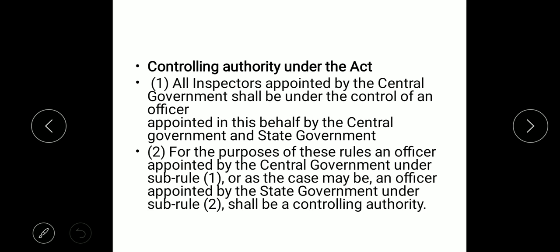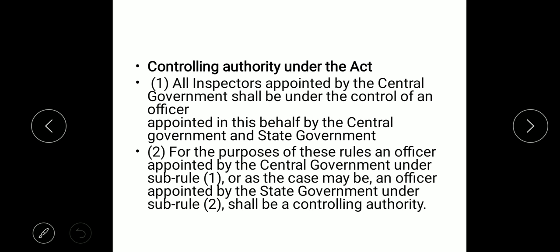Controlling authority. All inspectors appointed by the central government shall be in control of the officer appointed in this behalf by the central government or state government, because they are the officers who will be looking into the products of the drug related issues, and also the cosmetic related issues from time to time, within the state, within the district and other places. Secondly, for the purposes of these rules, an officer appointed by the central government under sub rule 1, or as the case may be, an officer under the state government, shall be the controlling authority.